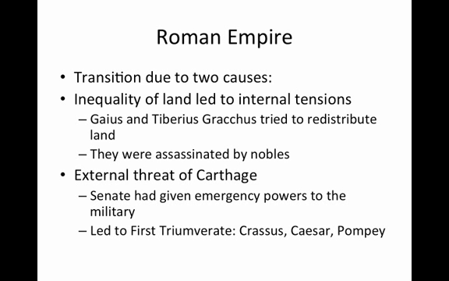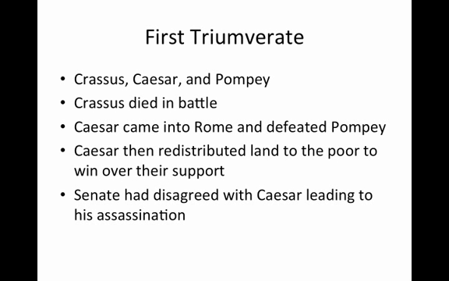Because of that threat, the Senate had given emergency powers to the military, and this was led by the first triumvirate, Crassus, Caesar, and Pompey. This first triumvirate, made up of Crassus, Caesar, and Pompey, led to a battle between these three leaders for power. Crassus died in battle.